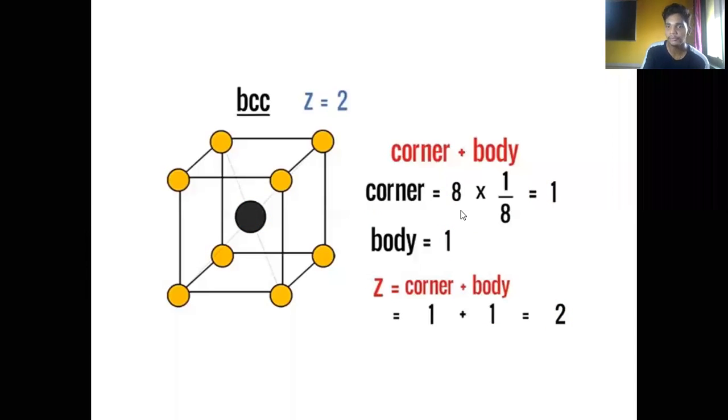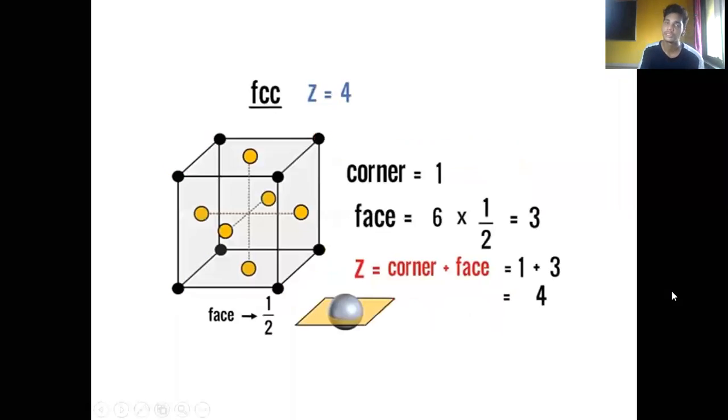As we move ahead, we come to the FCC. Now tell me how many atoms are found in FCC. We have seen the contribution in the FCC: whenever an atom is present at the face, its contribution is 1/2, that is 50%. When you talk about the corners, there are 8 and their contribution is 1. We already did this. We are going to repeat it whenever the question arises in the exam. You have to write it in a very clear manner, but here I'm considering that you understood, so I'm taking corners as 1.